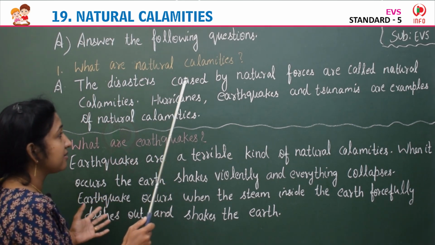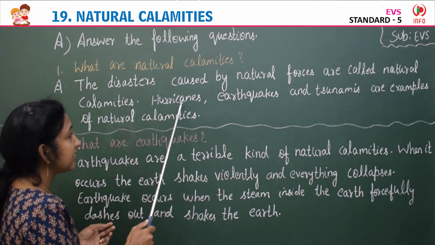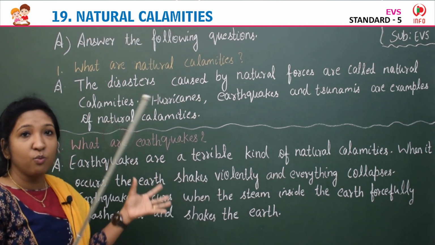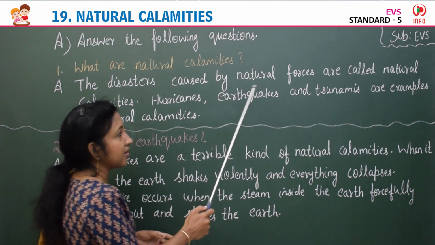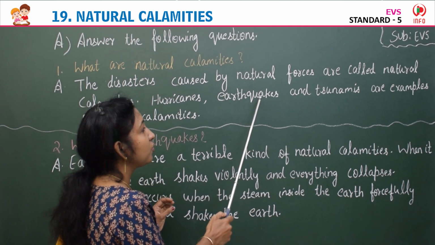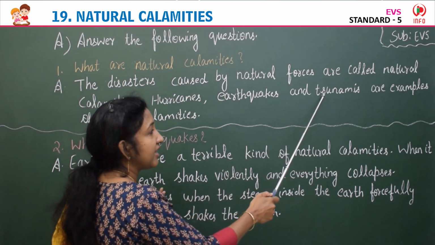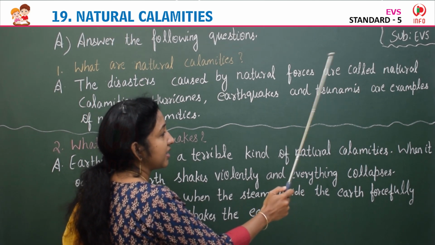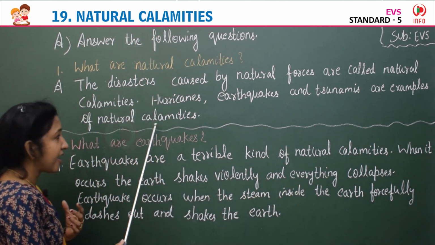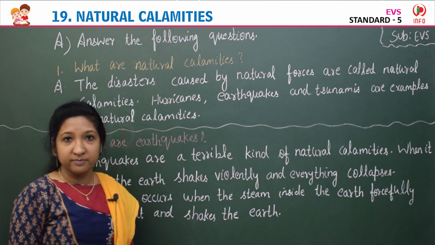Example, hurricanes, high storm wind, earthquakes, and tsunamis are examples of natural calamities.